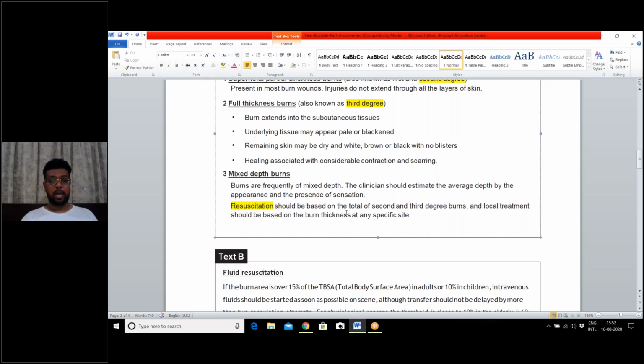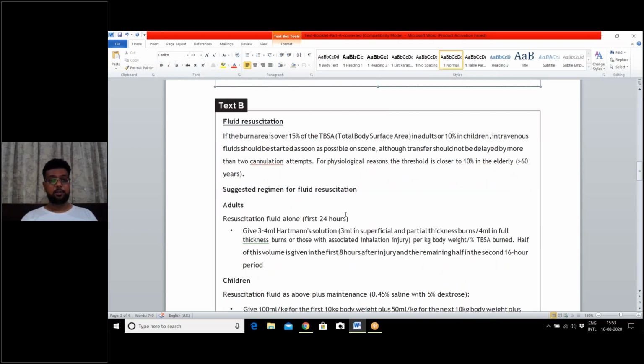Now, without wasting much time, I am rushing towards text B, fluid resuscitation. Here, burn area. This total body surface area is important. And in this, 10% children is also important, and 10% elderly is also important for me. Cannulation is also important. I would just underline it.